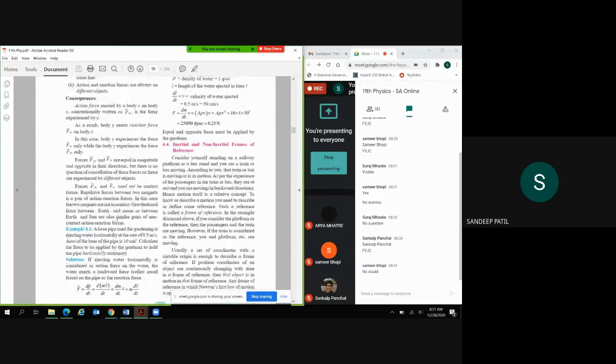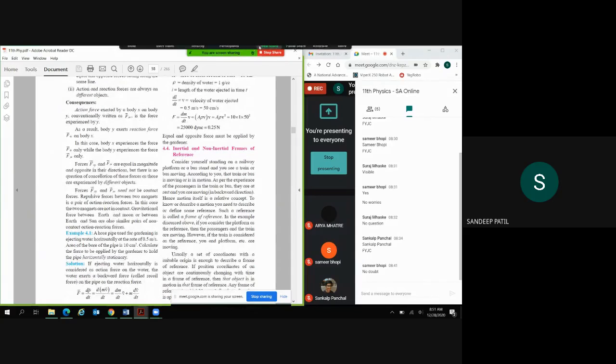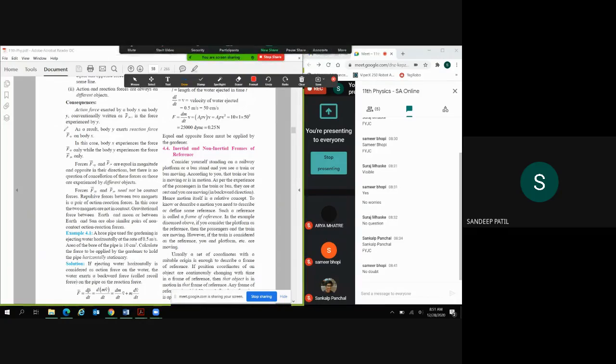तो हम कुछ consequences समझ लेते हैं। So what are the consequences? Action force exerted by body X on body Y, conventionally written as Fyx, is the force experienced by Y. As a result, body Y exerts reaction force Fxy. In this case, body X experiences the force Fxy, while body Y experiences the force Fyx only.